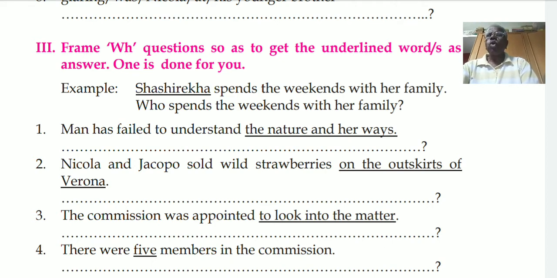Next is how often. O-F-T-E-N, often. This shows frequency. You know what is frequency? A number of times, repeating a number of times. See, for example, 3 times we eat. That is frequency. So frequency means repeating regularly. So here, we eat thrice daily. Underline thrice. The question will be, how often do we eat?